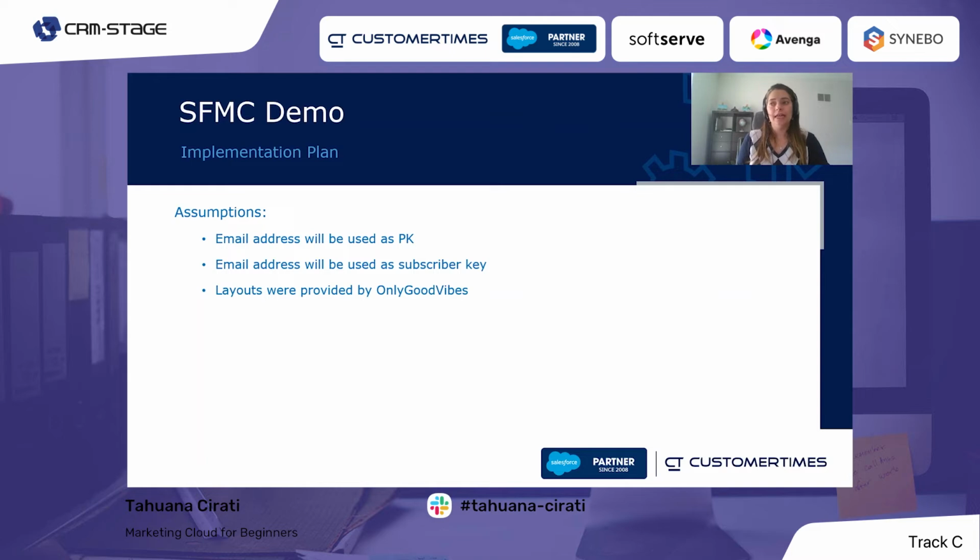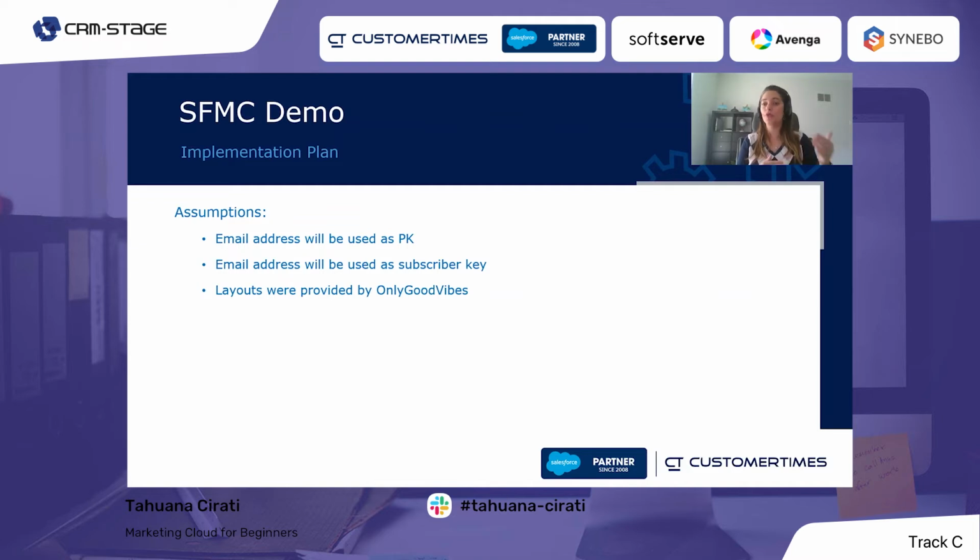This is a very important definition when we are working on a Marketing Cloud project, especially when we are setting up a new business unit. One of the most important points, in my opinion, is to define what will be the value that we'll use for subscriber key and contact key, because this can impact the whole architecture, the whole data model, and the number of contacts that will be available in the account, and consequently the limit of contacts, because for each edition in Marketing Cloud there is a limit of contacts.